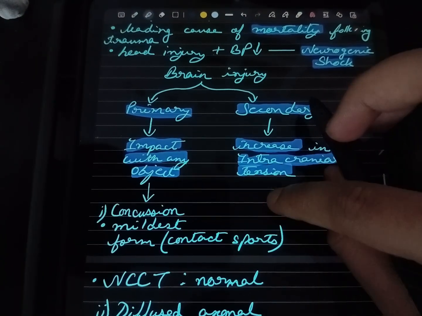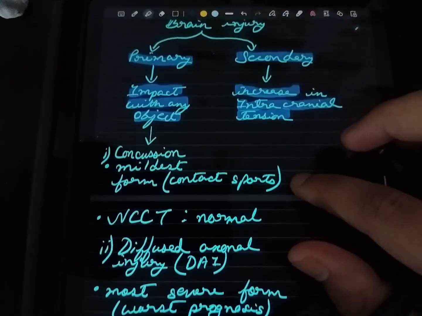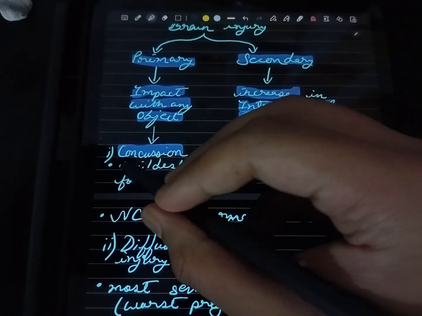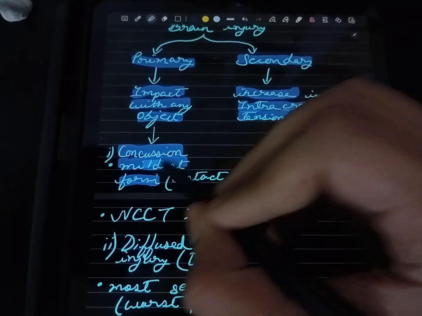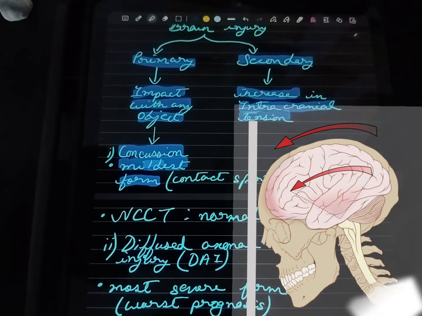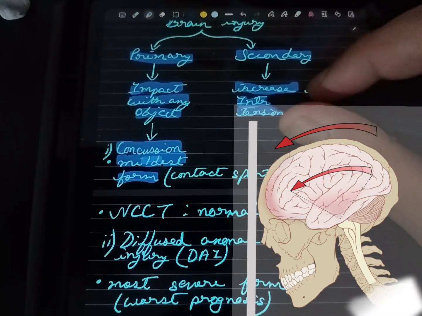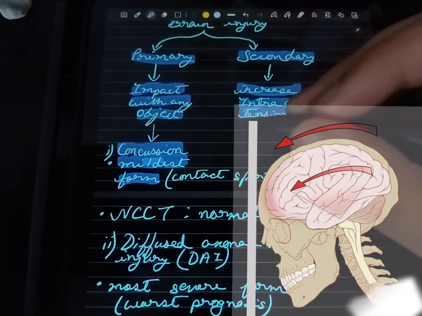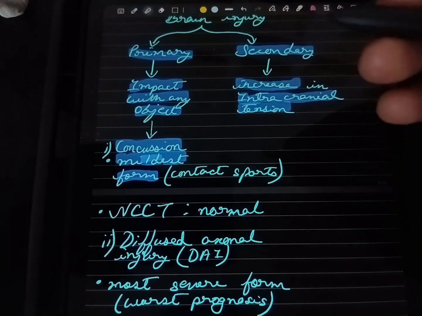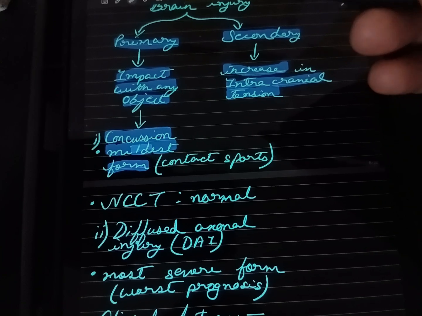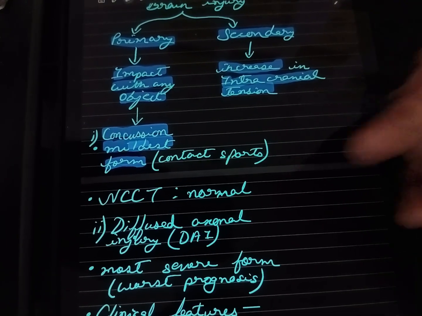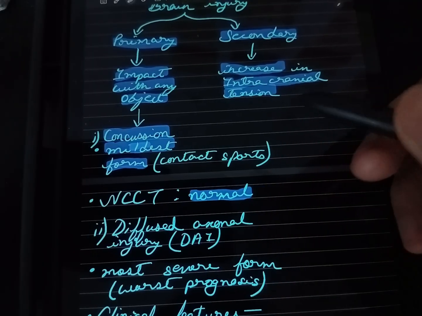So the first one is concussion, and concussion is the mildest form, and it mainly happens due to contact sports, for example boxing. Actually, concussion is caused by a blow to the head or a violent shaking of the head and body. If we see the NCCT in concussion, then it is normal, as it is the mildest form.